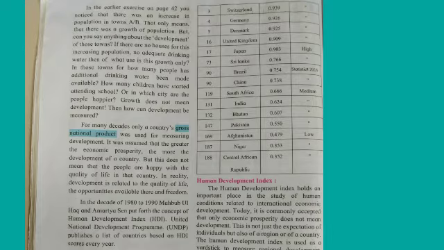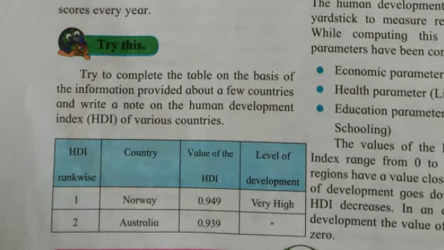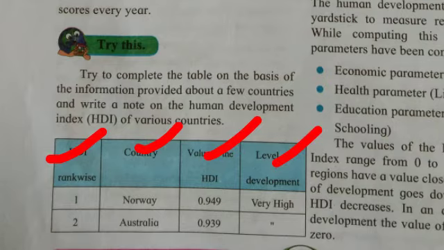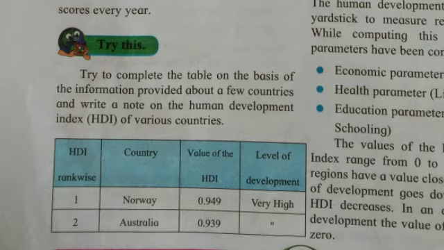Dear students, come to the page number 48 and see the activity. Try this. Try to complete the table on the basis of the information provided about a few countries and write a note on the Human Development Index HDI of various countries. Observe the table carefully. HDI rank wise, name of the country, value of the HDI, level of development.